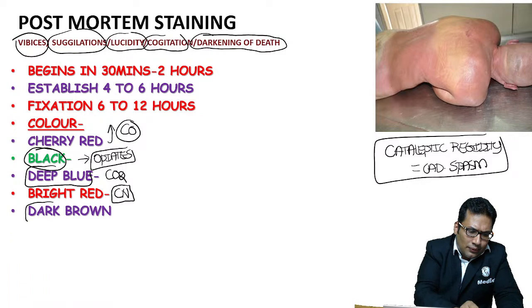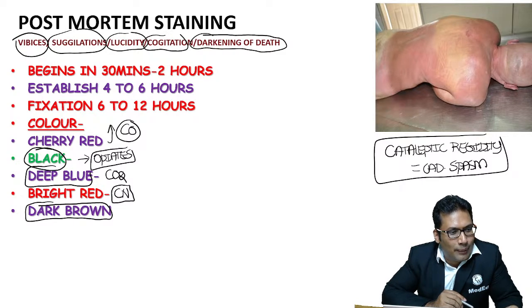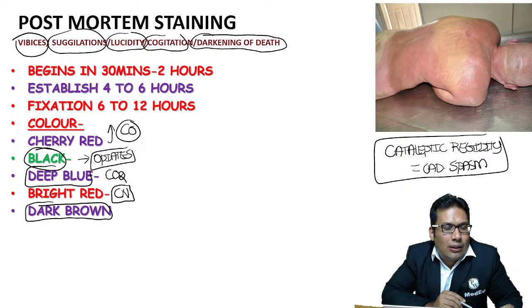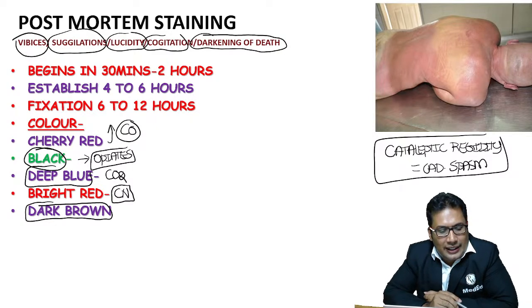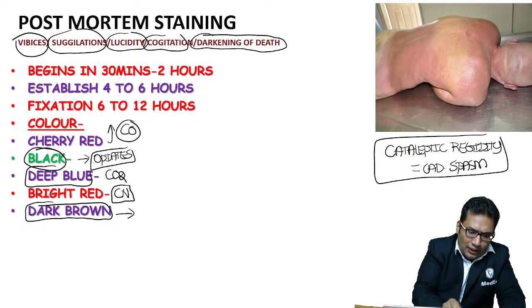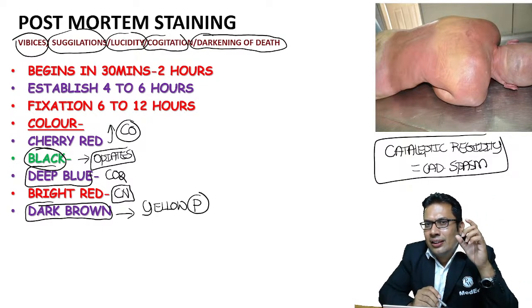Dark brown. Yes, my dear student, dark brown color. Dark brown, yellow color, yellow, dirty fellow. Where is it seen? Anyone can guess where it is dark brown in color? Your answer should be, as we discussed already, yellow color, that is seen in case of yellow phosphorus. Yellow phosphorus. I said it is the dirty fellow.